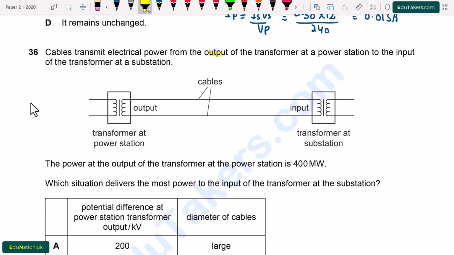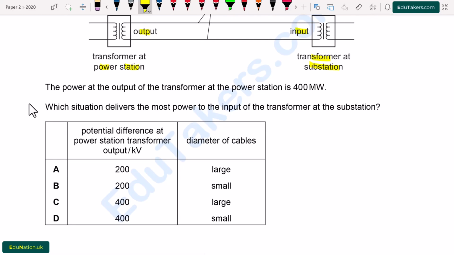Question number 36. Cables transmit electrical power from the output of the transformer at a power station to the input of the transformer at a substation. So there is a transformer at the power station whose output is given to the input of the transformer at the substation. The power at the output of the transformer at the power station is 400 megawatt. Which situation delivers the most power to the input of the transformer at the substation?